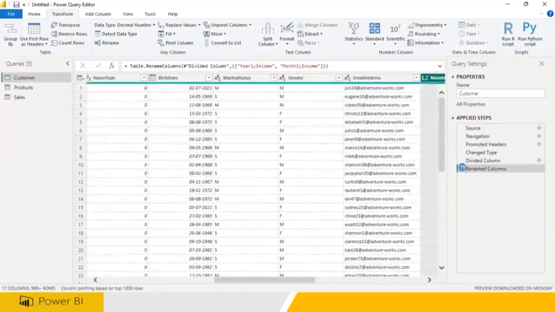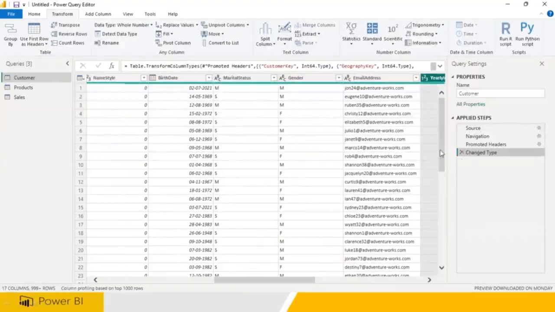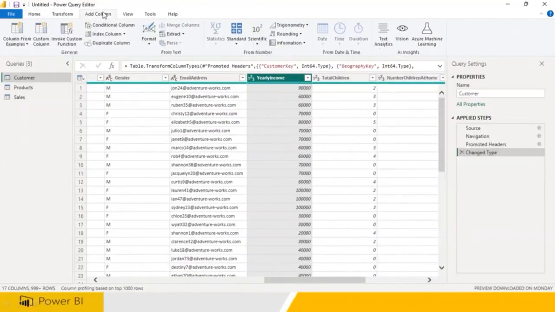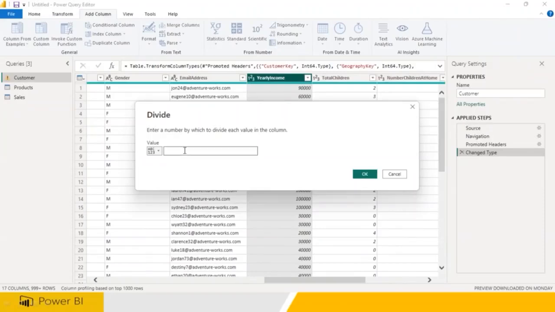So, but I need both of them. So what should I do? I have to go to yearly income. Now you go to add column. You need to select this first, then go to standard and divide by 12.